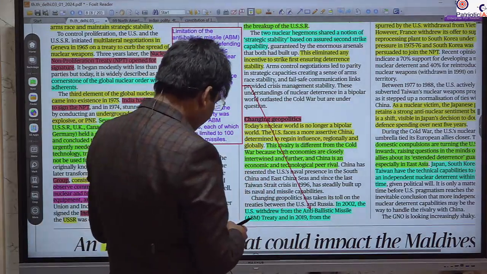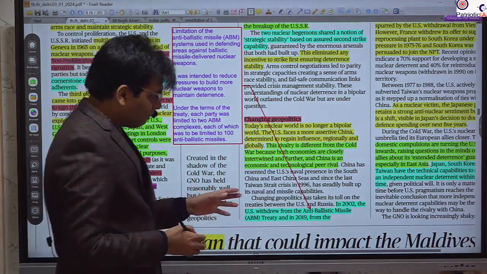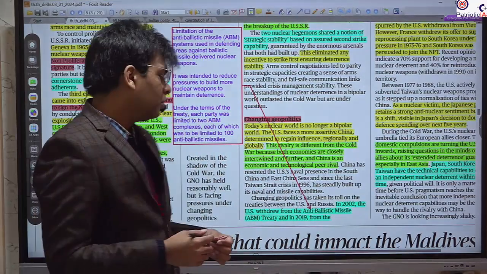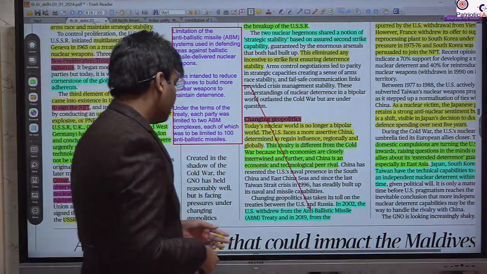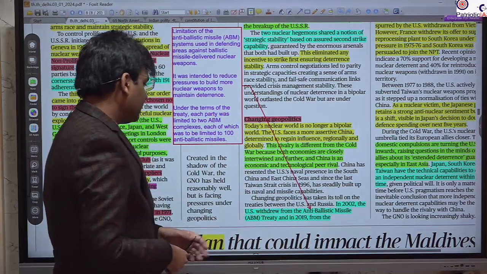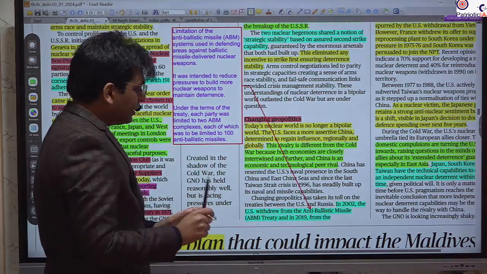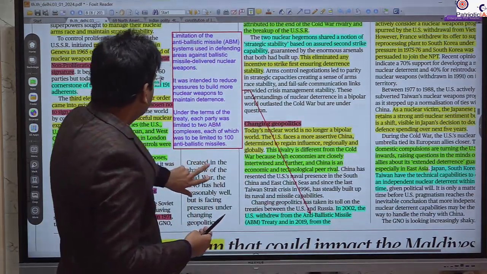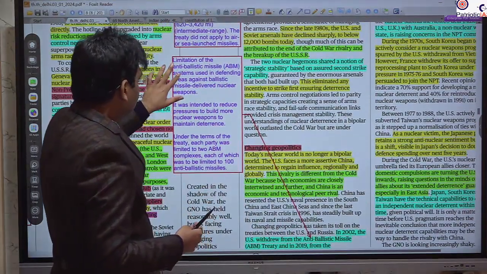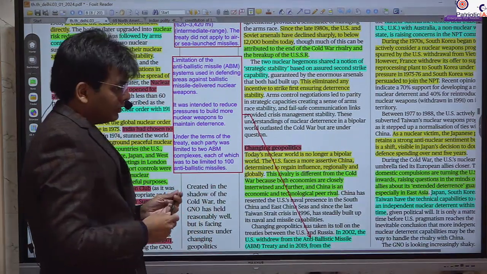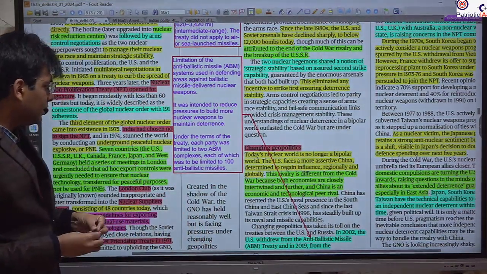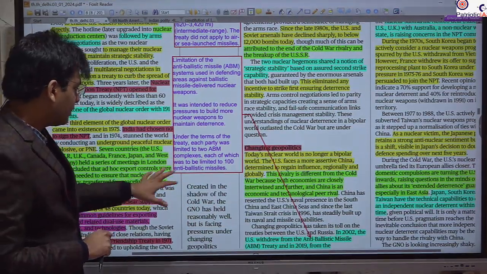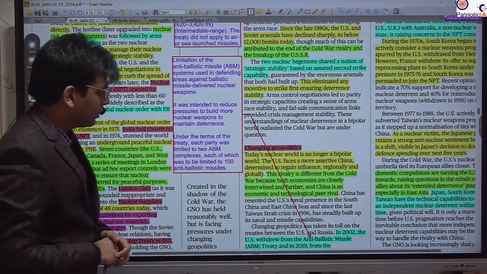We also saw a setback to arms control, particularly in 2002, when the US withdrew from the Anti-Ballistic Missile Treaty. This treaty was to limit the number of anti-ballistic missiles. So this is the information with respect to this. It was basically for the limitation of anti-ballistic missiles, and it limited them to only two complexes, and the capacity should be 100 anti-ballistic missiles.